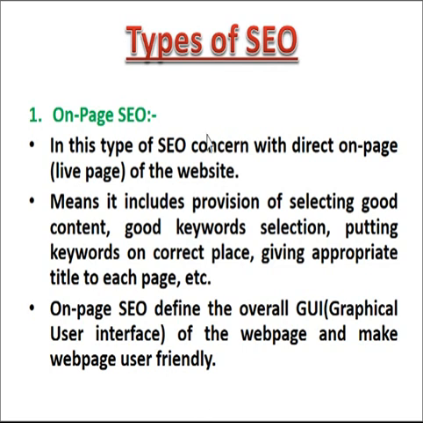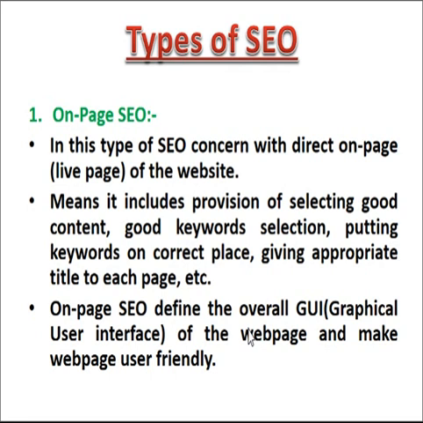It includes the provision of selecting good content, good keyword selection, putting the keywords in the correct places, and giving an appropriate title to each page. So on page is the online process.